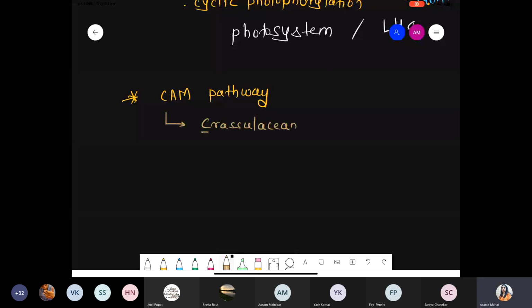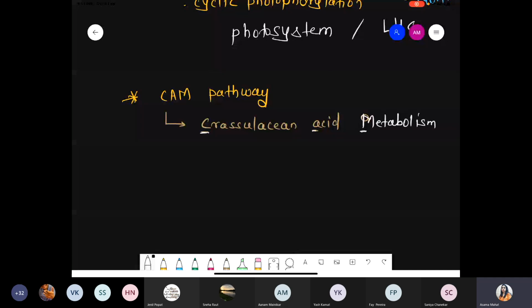C for Crassulacean, A for acid, and M for metabolism. So that is done for CAM.